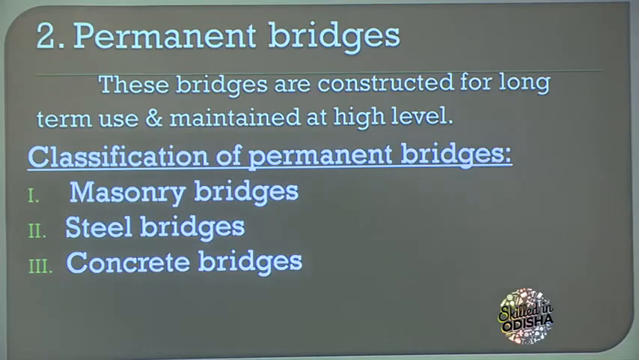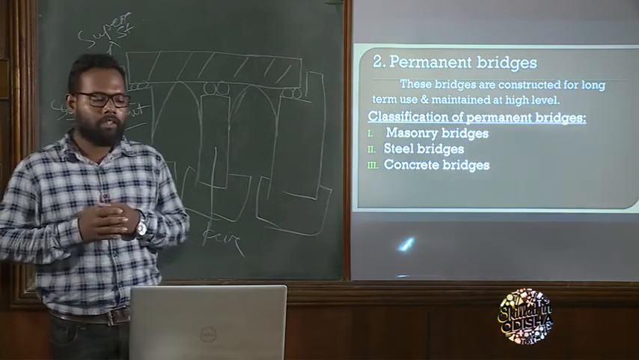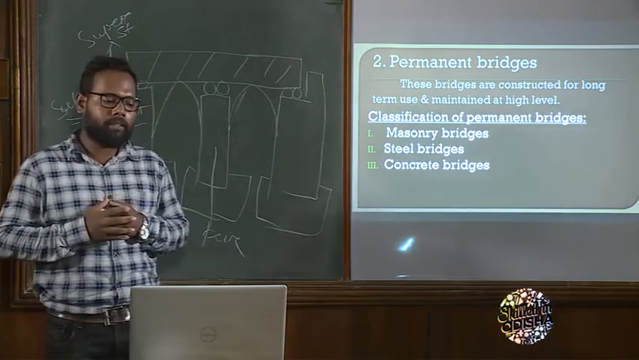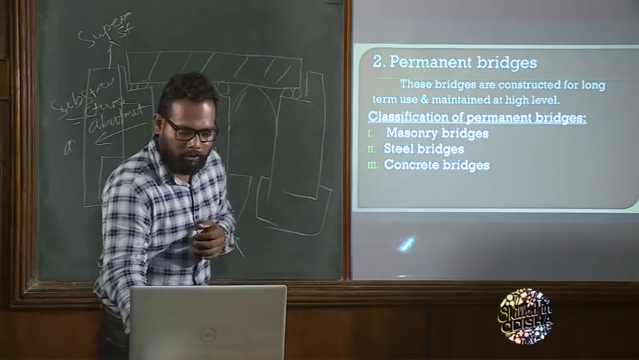What do you mean by permanent bridges? Permanent bridges are bridges which are used for the long term. That means the lifespan of the bridge is more. What is the classification of permanent bridges? One is the masonry bridge, the second is the steel bridge, and the last is the concrete bridge. First, come to the masonry bridge part.